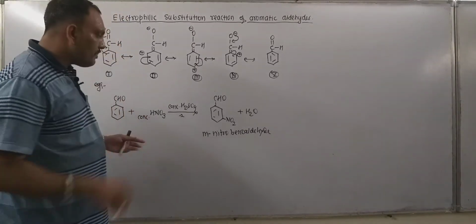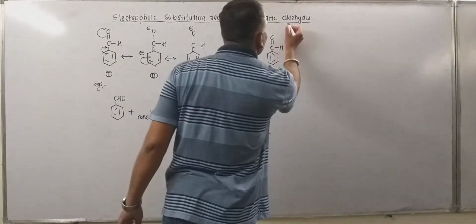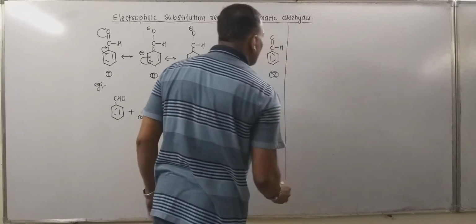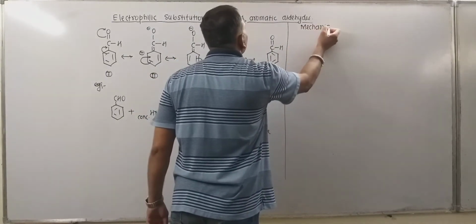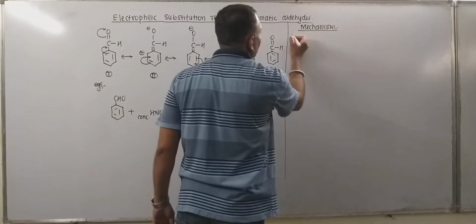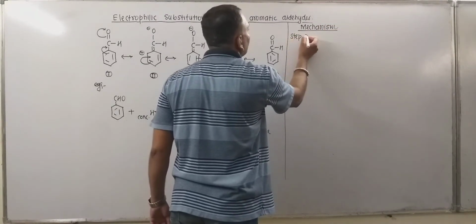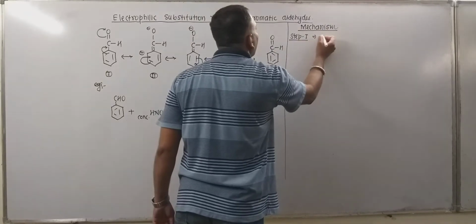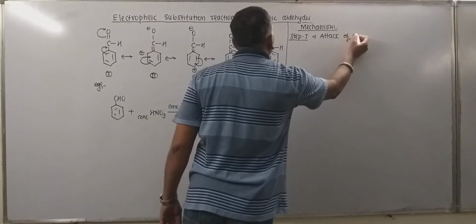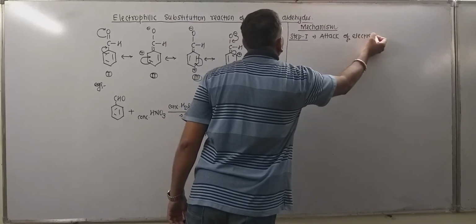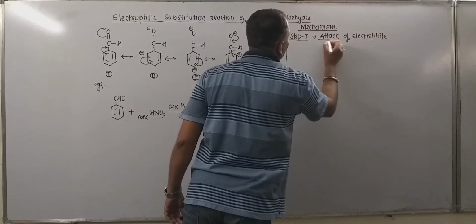As far as the mechanism of this reaction is concerned, it is a simple one, and it takes place in two distinct steps. Step number one involves the attack of the electrophile.